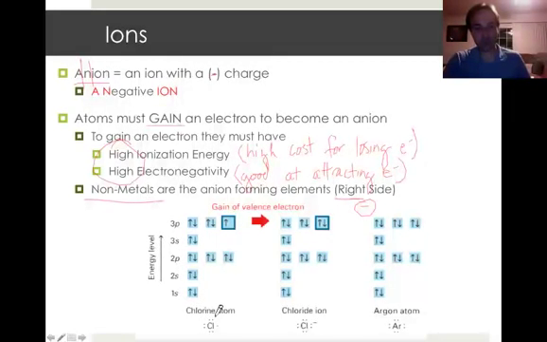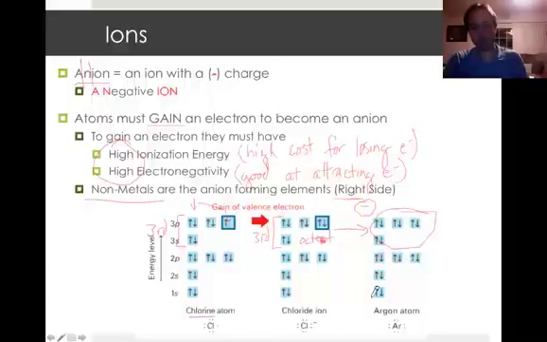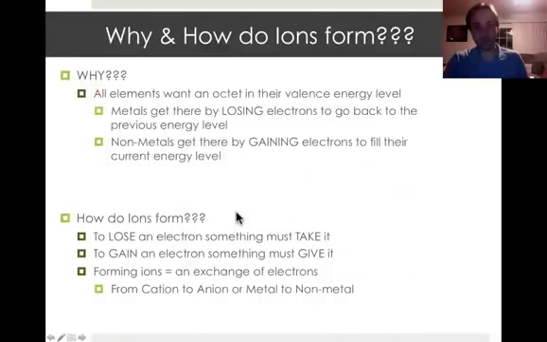So to give you an example, here's chlorine. Chlorine has 7 valence electrons. They're in the third energy level. So in order to get to its 8, it's going to simply find an electron and take it. Okay, it's going to go right in there. And by doing so, its valence, meaning the third energy level, now has 2, 4, 6, 8. It gets its octet, which is identical to its nearest noble gas, argon. So it's got its octet, it's happy, right? It's stable.